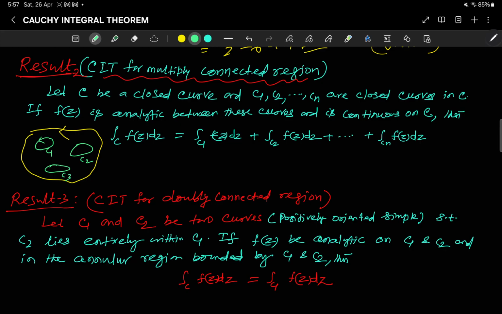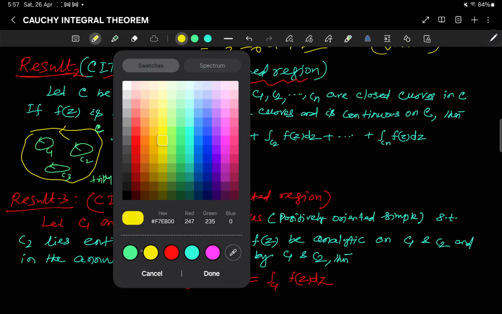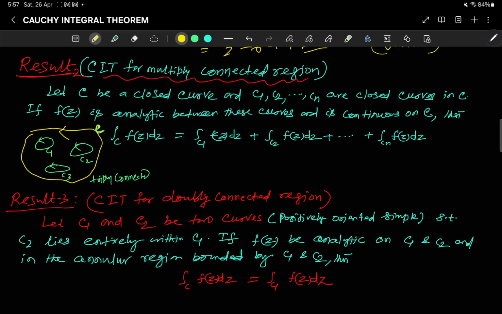Likewise. So if 3 curves, then it is triply connected, isn't it? Similarly n curves, then it is multiply connected, right? Then the integral over C of f(z) dz is the same thing as the integral over C1 plus the integral over C2 plus the integral over C3.